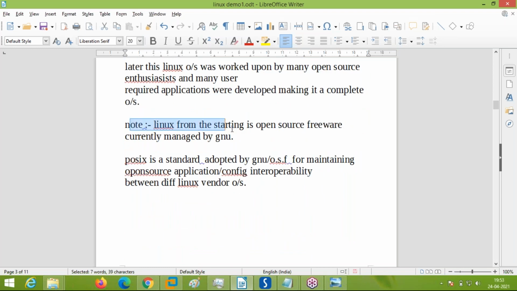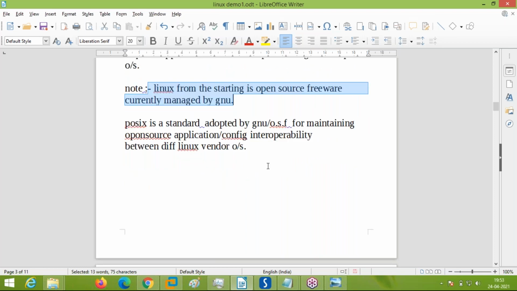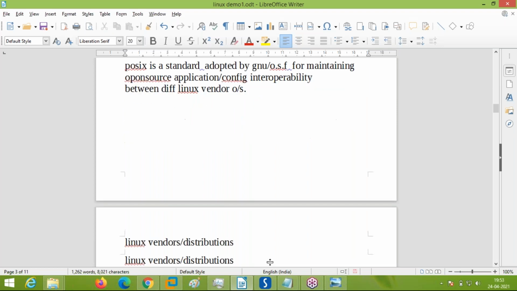The main funda of the Linux operating system is that from the starting, whenever Linux came into existence, Linux is open source freeware. Open source means source code is totally freely available. Freeware means no need of a license to install or use the operating system. And this open source and freeware Linux operating system is managed by the GNU organization. GNU is a foundation which manages Linux. Linux is now being managed and maintained by these people. This organization sets the rules and regulations to be followed in order for Linux to be modified.